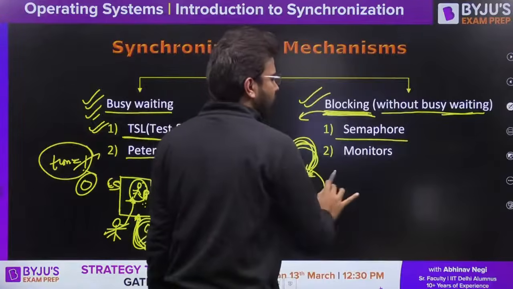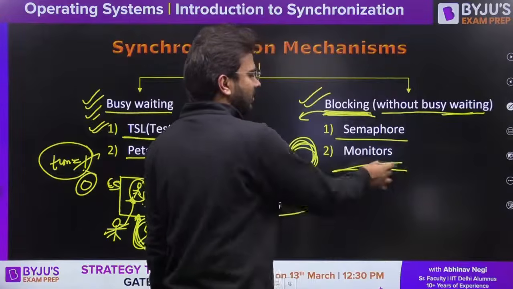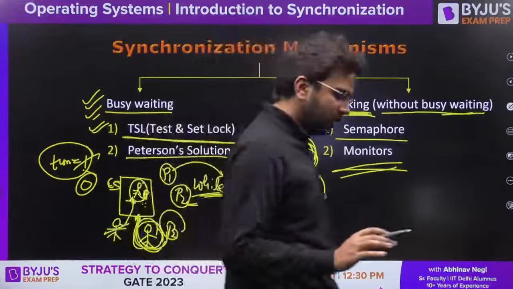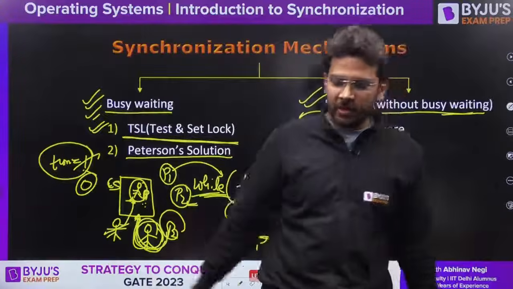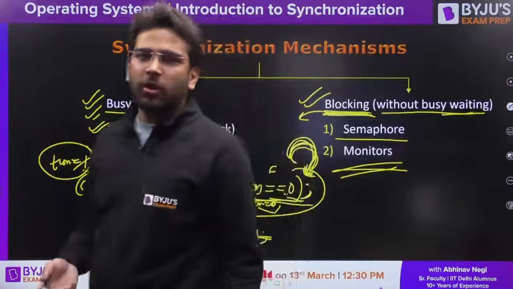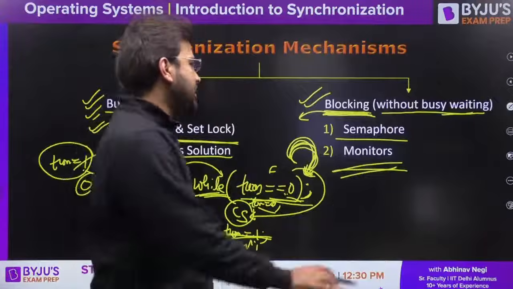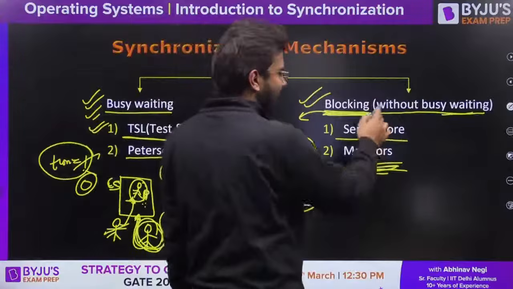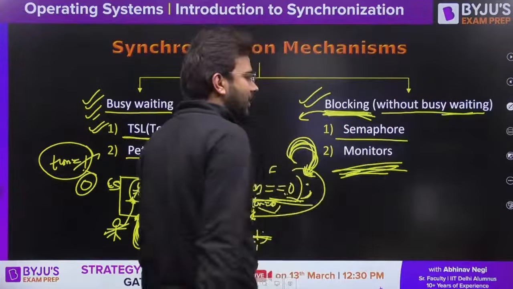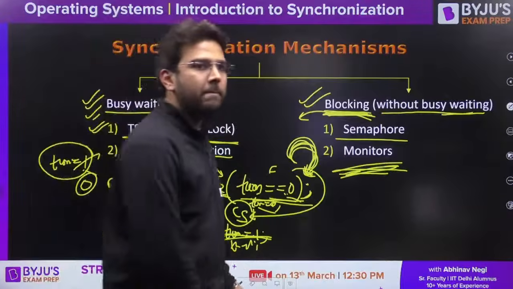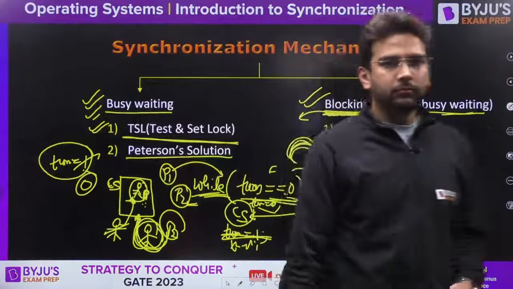So we have semaphores and we have monitors. Monitors are not in the GATE syllabus. They don't ask any questions. If you check all the previous year papers from 2003 onwards, they have not asked even a single question based on monitors. But I have just mentioned here that we have some blocking techniques, solutions, that is semaphore and monitors. Is it clear, everyone?